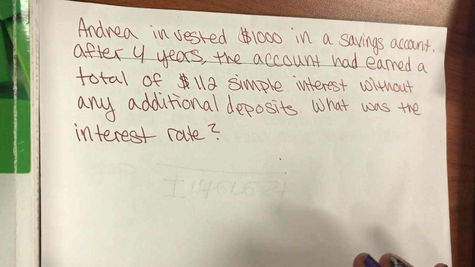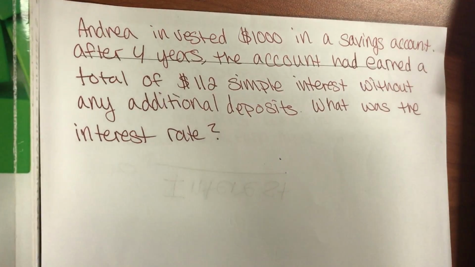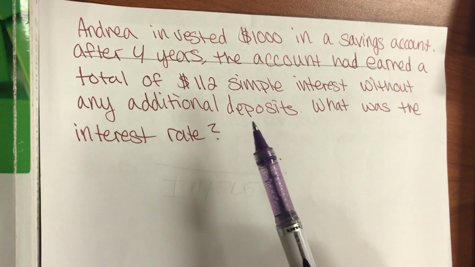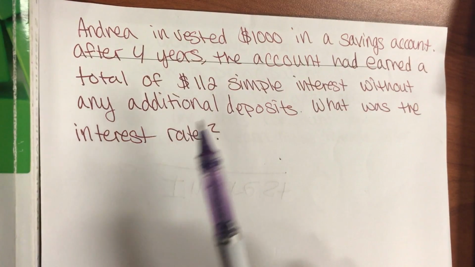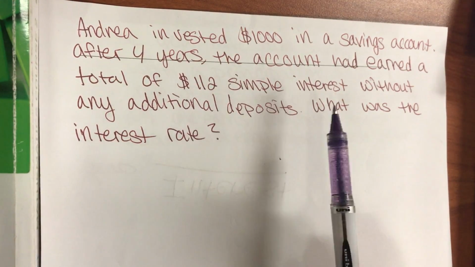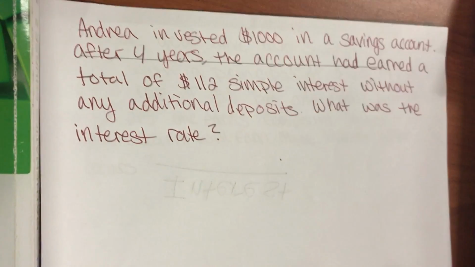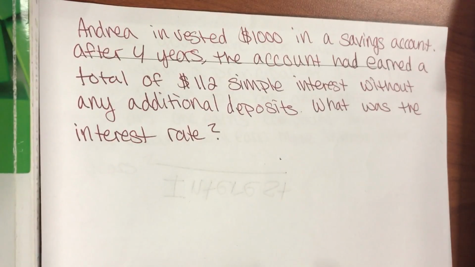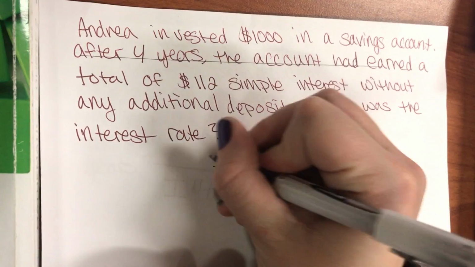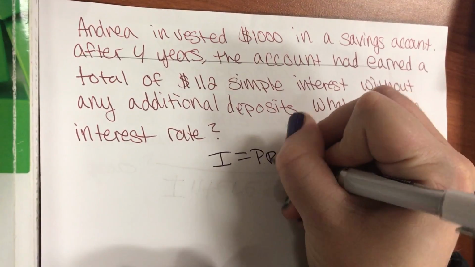Okay, so Andrea invested $1,000 into a savings account. After 4 years, the account had earned a total of $112 simple interest without any additional deposits. What was the interest rate? Oh no, Ms. Green, they didn't give me an interest rate. They want me to find it. It's a simple equation.